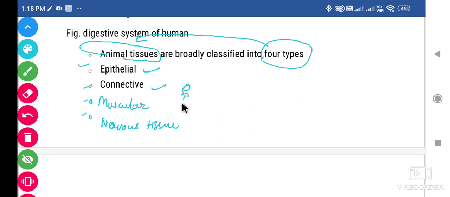In human beings, you know very well about it, humans have epithelial, connective, muscular, and nervous tissue. All four kinds of tissues are present in our body. Okay, so epithelial tissue.